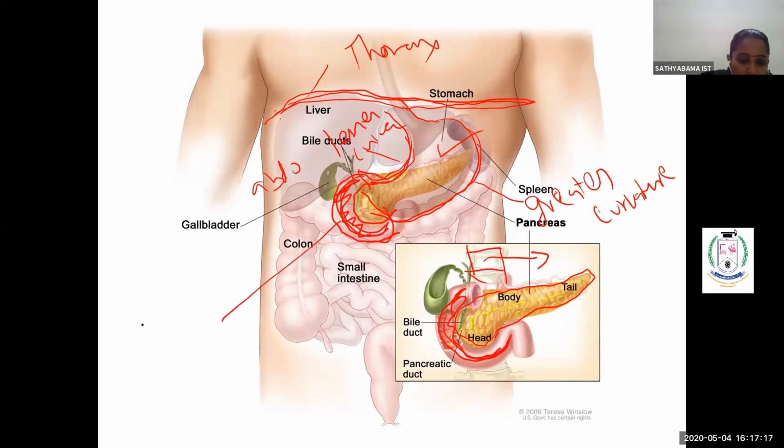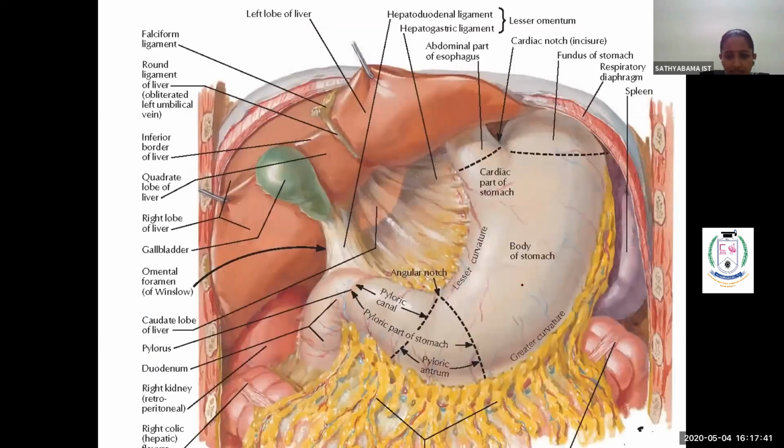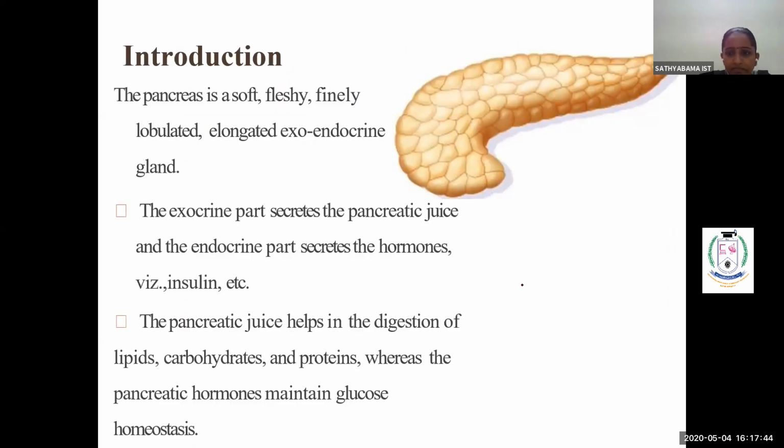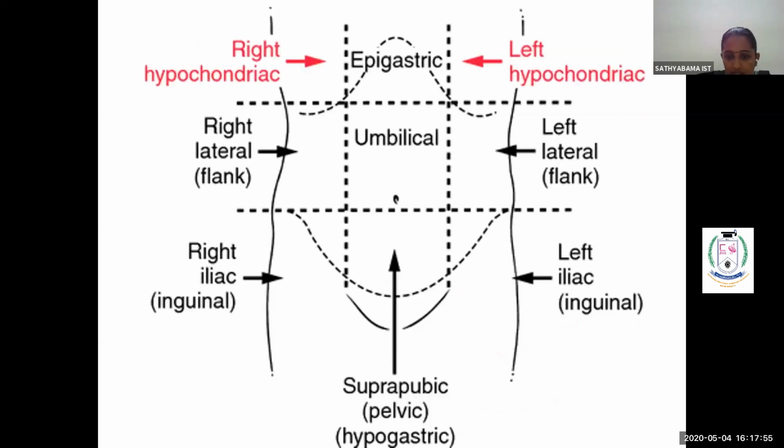What is this called? Duodenum. This is where the start of your intestine is. The duodenum is the first tube-like part which comes out from the stomach, and it winds round this area, the head of the pancreas. When you look at the structure of the gland, it looks like a J shape, or you can say it is resembling